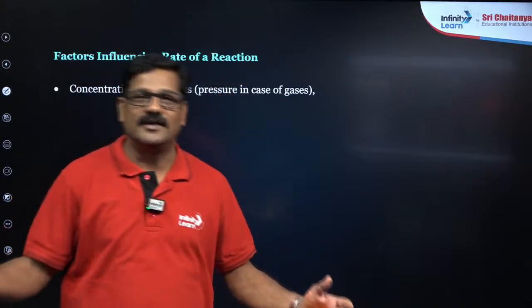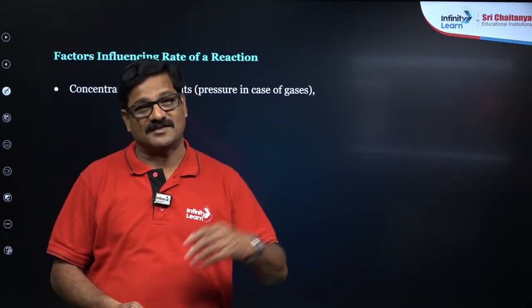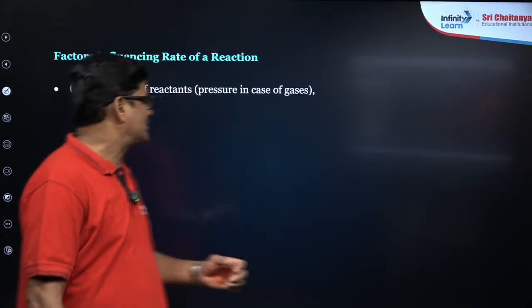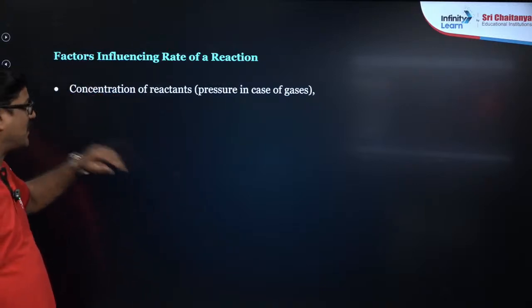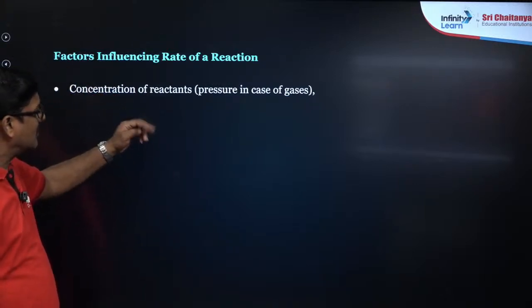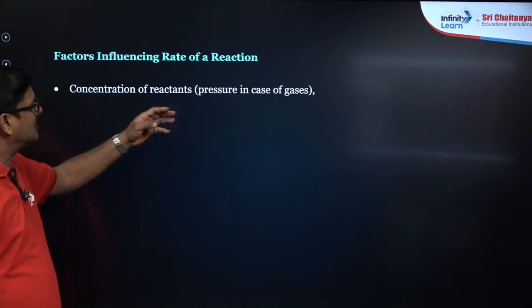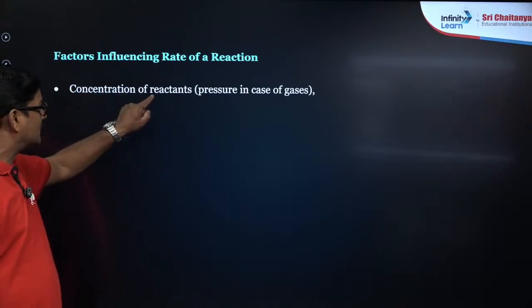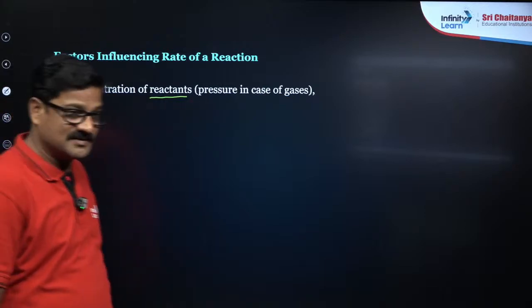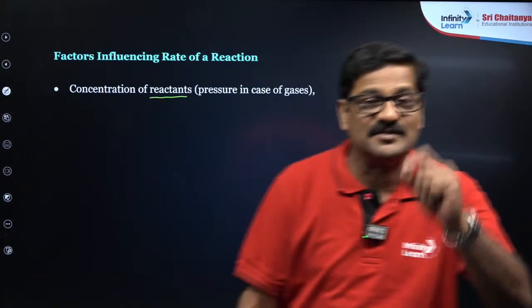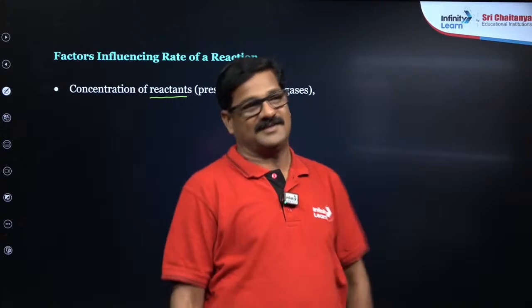Of course, ionic reactions in solutions are faster than covalent reactions. As far as chemical kinetics is concerned, the physical aspect is part of it: concentration of the reactant, only the reactants, not the product. Pressure in the case of gases, I just want to say active mass of the reactant.